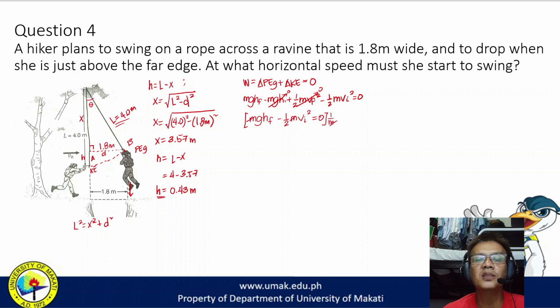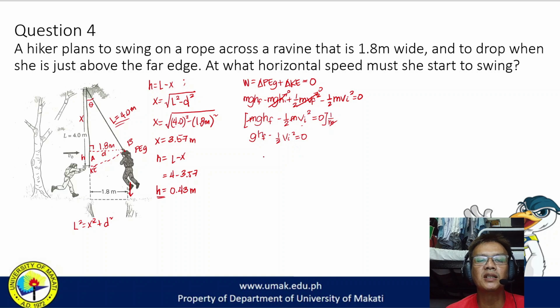Kasi equal sa 0 siya. 0 times 1 over m, 0 pa rin. So pwede tayo mag-cancel. Which will give us gravity times final height minus 1/2 times initial velocity squared equal to 0.